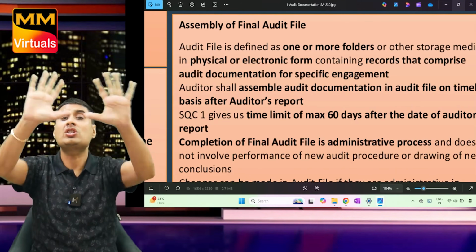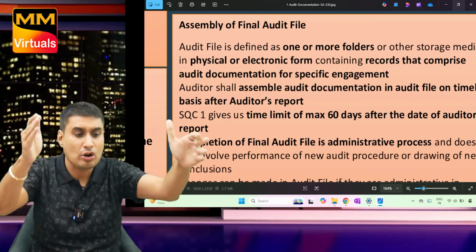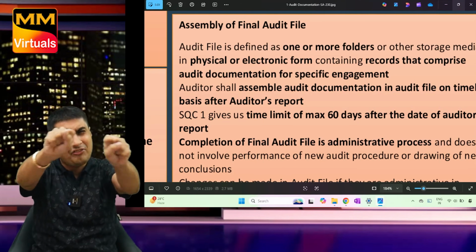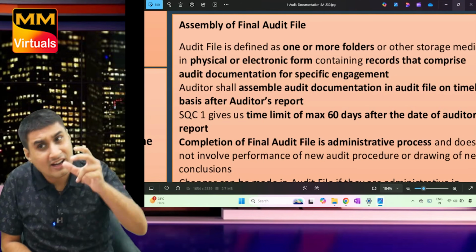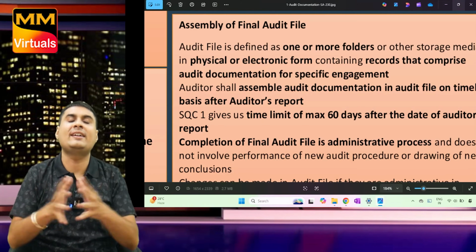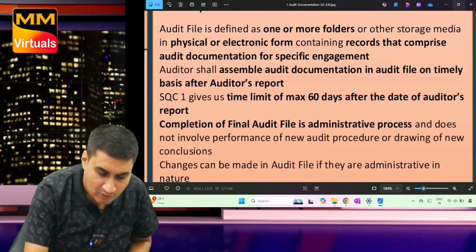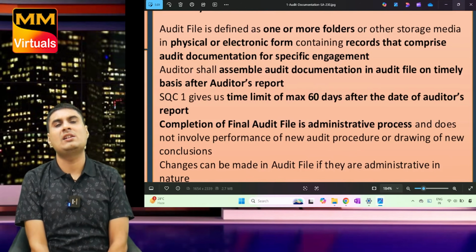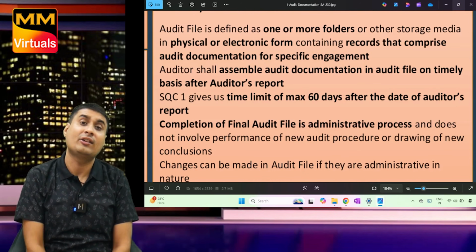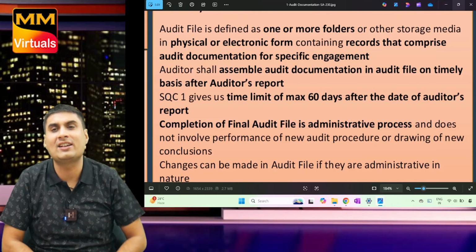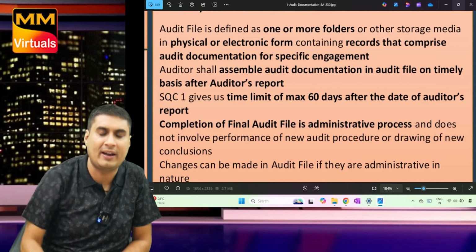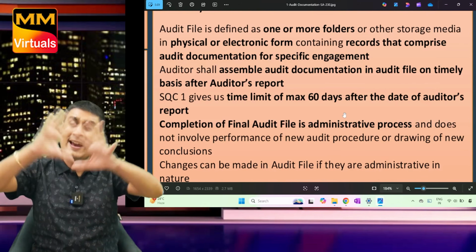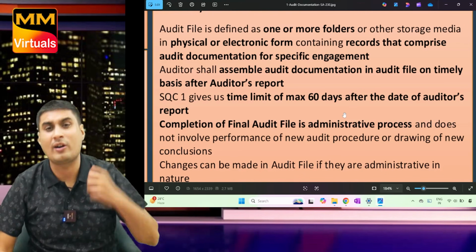So understand the most important thing. File and documentation are same or different? Different. Audit file is compiling documentation of all areas. Audit file is one or more folders or storage media in paper form, electronic form, any other form that contain documentation of specific engagement. Auditor shall assemble entire documentation in an audit file.